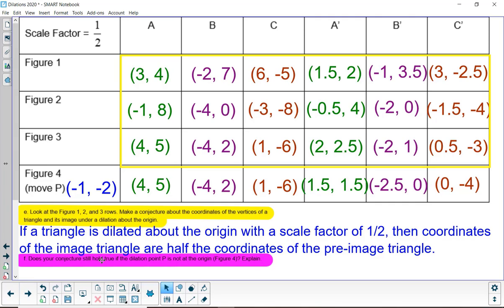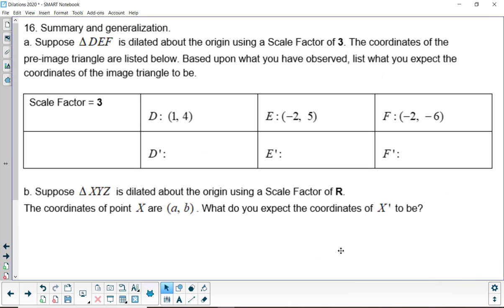And looking at part F, does our conjecture still hold true if the dilation point P is not at the origin? And explain. And it's a huge no. I mean, you can see right here, this is not the case. Corresponding coordinates are not half. All right, let's summarize and generalize this here.